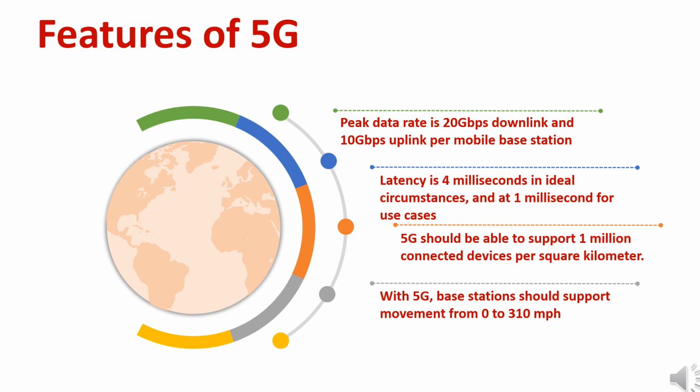5G should be able to support 1 million connected devices per square kilometer. That's a huge number which takes into account the slew of devices that will power the Internet of Things (IoT). With 5G, base stations should support movement from 0 to 310 meters per hour. This means that the base station should work across a range of antenna movements even on a high-speed train.